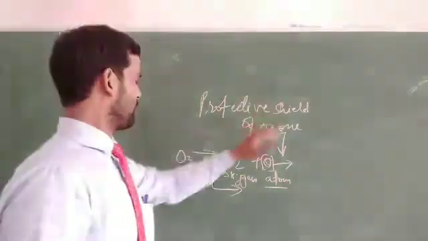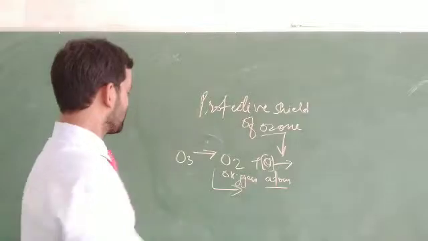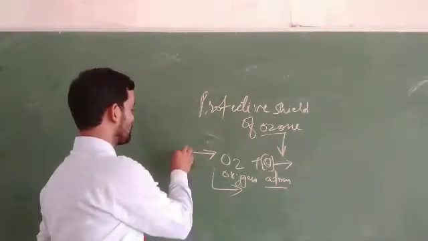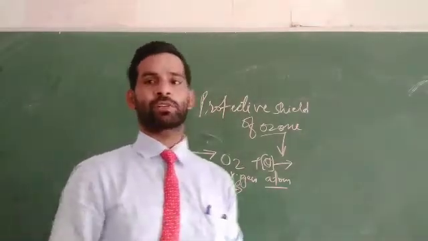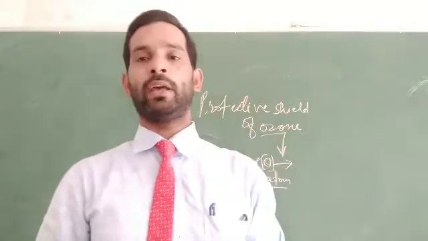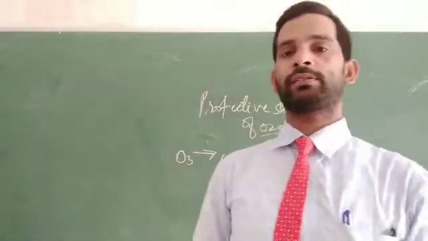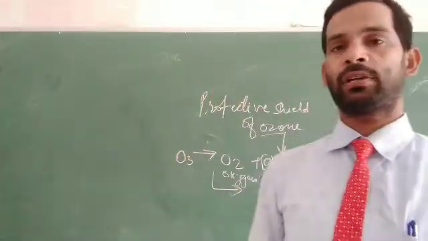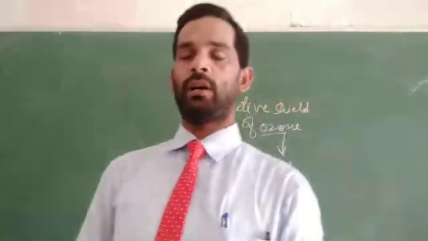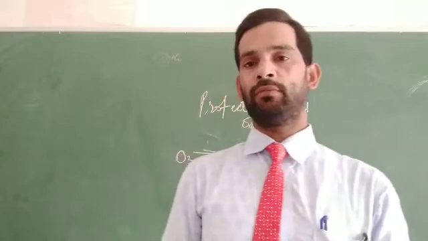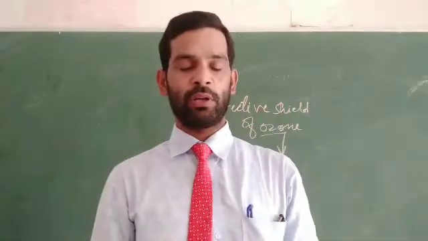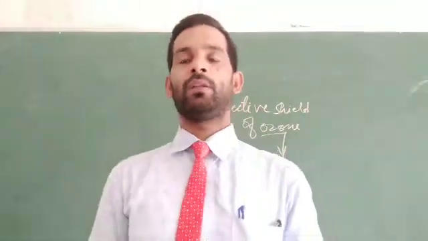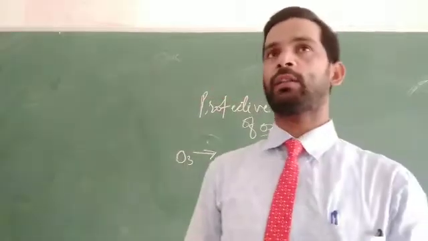If it breaks down, this is very important for our protection from very harmful rays, that is ultraviolet radiation. If the radiation comes to the earth, it can cause harmful impact on human beings, not only humans but also the living organisms present on the earth.